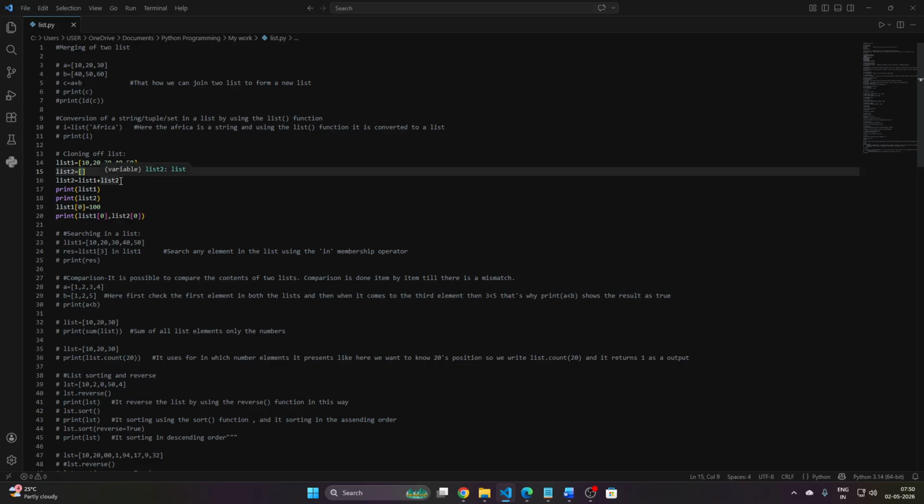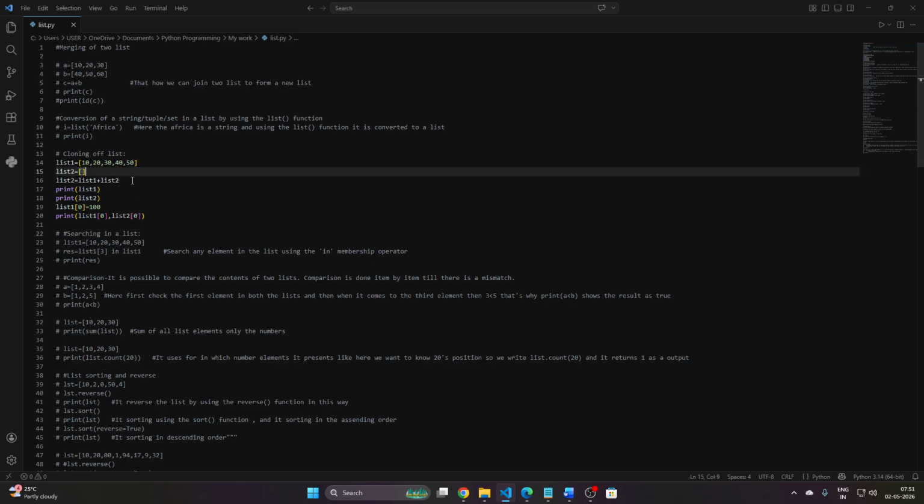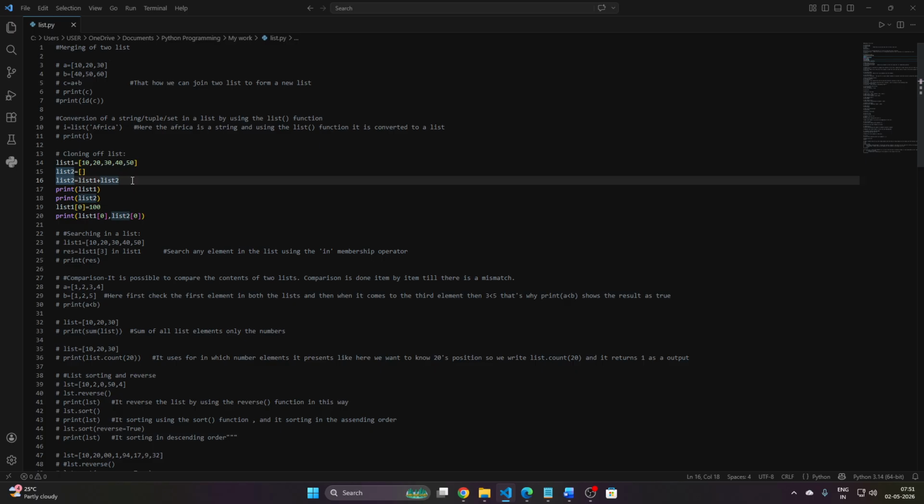So after merging those two lists, list 2 becomes that list. I think it's clear to all, because I just explained how we can merge two lists, and by this method we can merge list 1 and list 2 into list 2. Then list 2 will be updated.